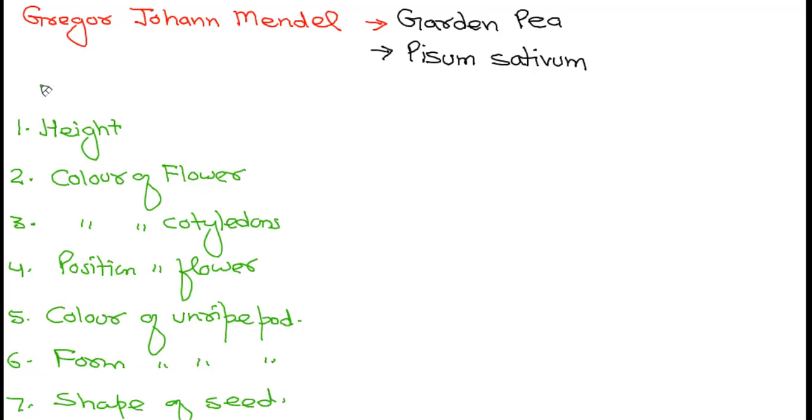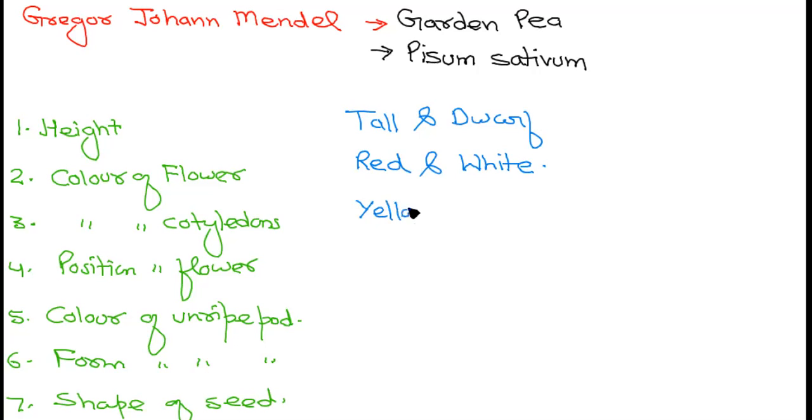Correct. So contrary characters are: height is tall and dwarf. Color of flower is purple and white. Color of cotyledons, yellow and green.